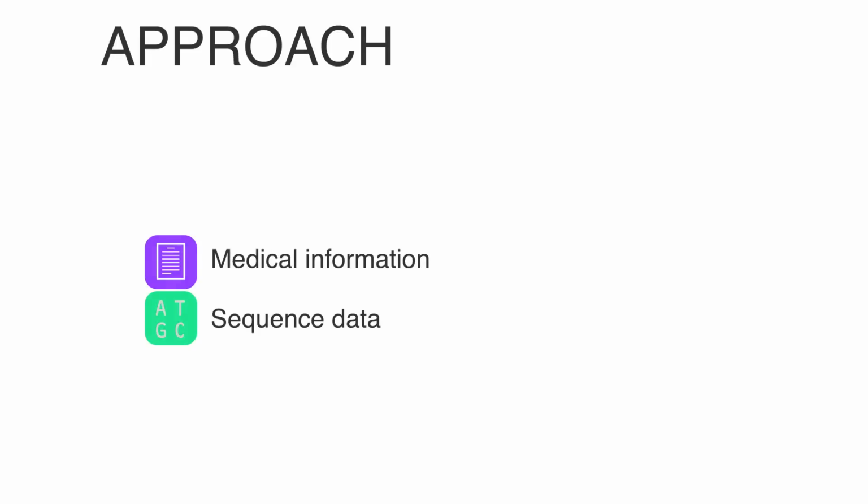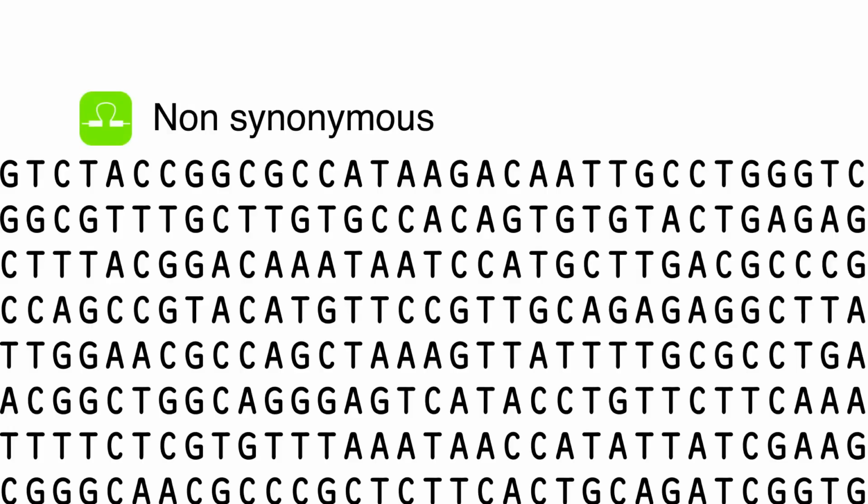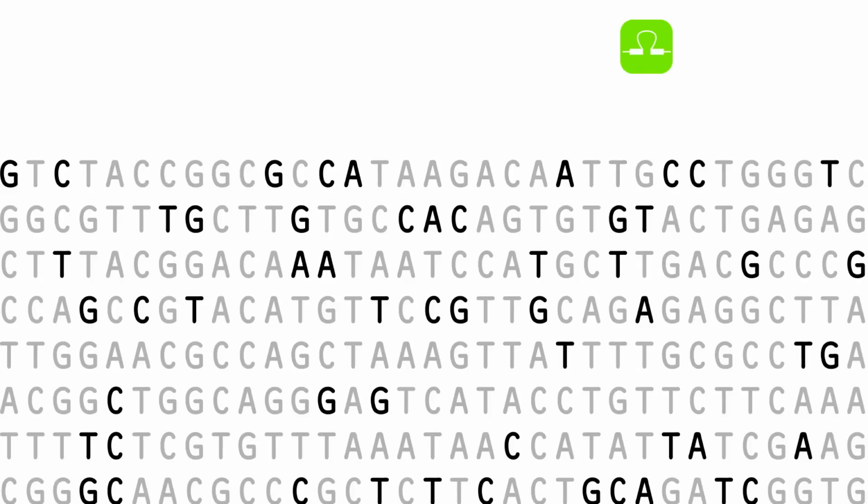When analyzing these huge data sets, we decided to keep things as simple and transparent as possible. The main problem thereby is that each human being has millions of variants, and we have to filter out all but the one that's disease-causing. So the first filter removes all variants that don't affect the protein sequence. And even though this removes about 99%, we are still left with thousands of variants.